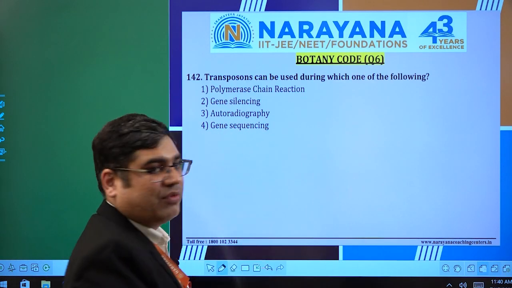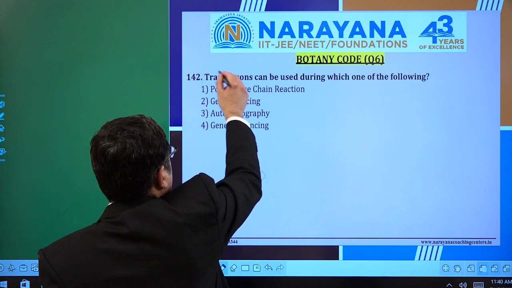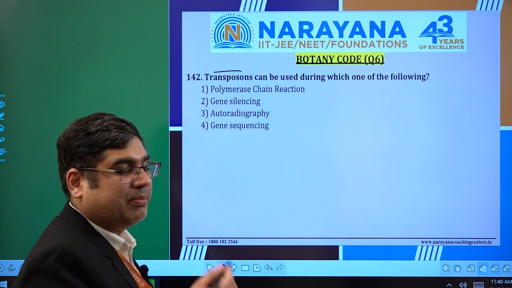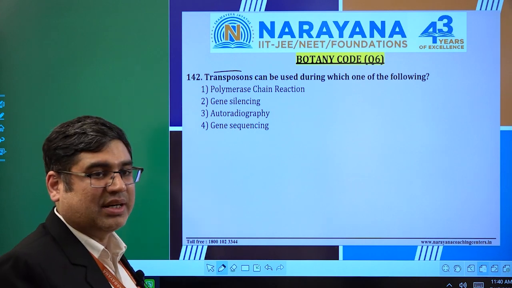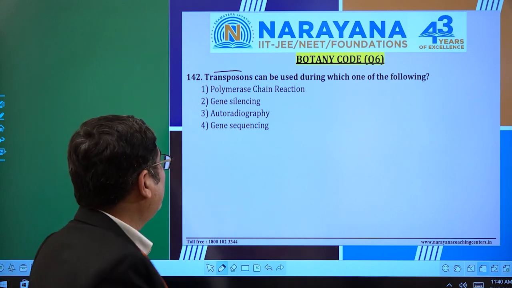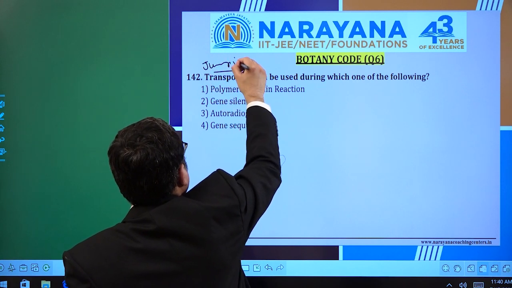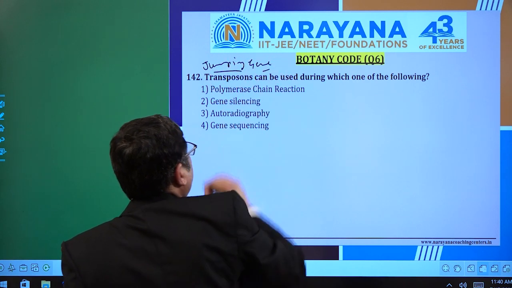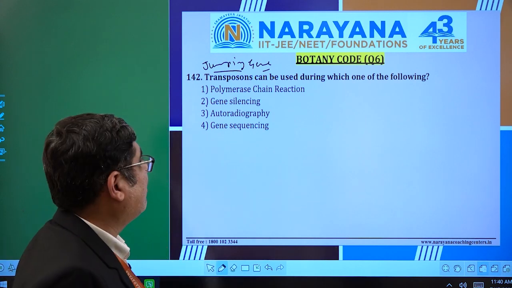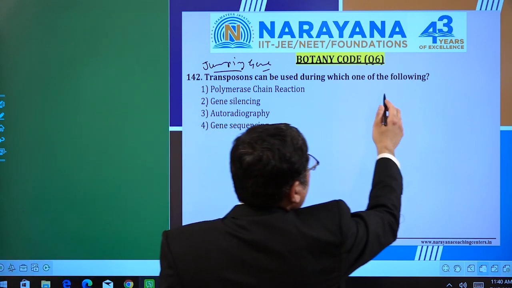So here is question 142. One word has been given: transposon. It is given in the biotechnology part, though we understand this particular term in the genetics part as well. Transposon is also called the jumping gene, right? They were discovered by Barbara McClintock in wild maize. It can be used during which one of the following?